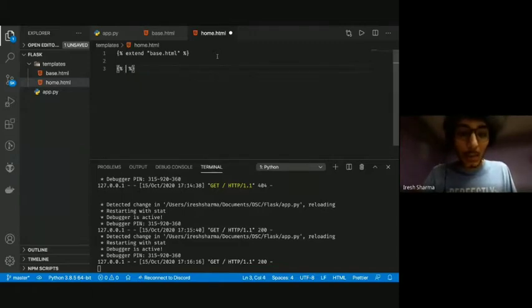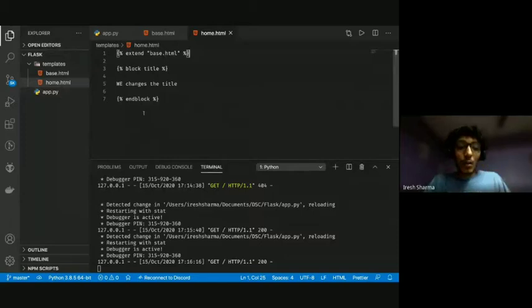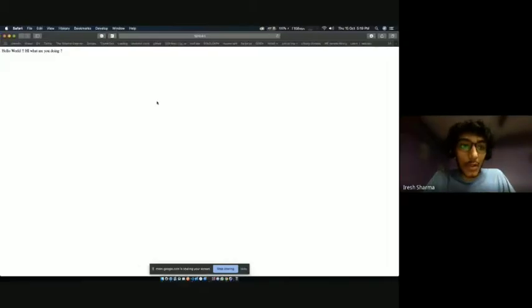Remember we added a block title. In a similar way, we do a block title here. We add stuff inside here, we change the title, and then finally, I'm going to end this block. Now, if I go and open this page, it should show a difference.